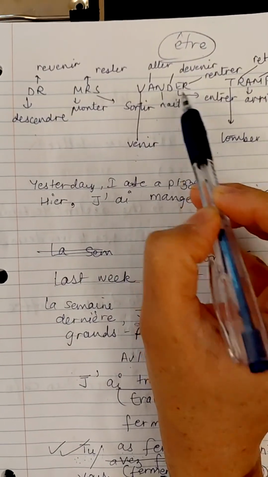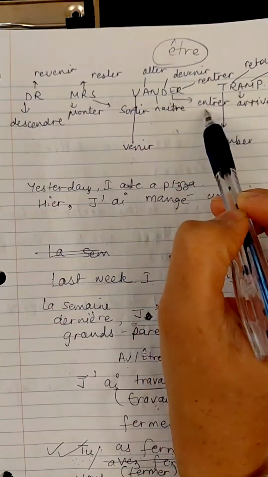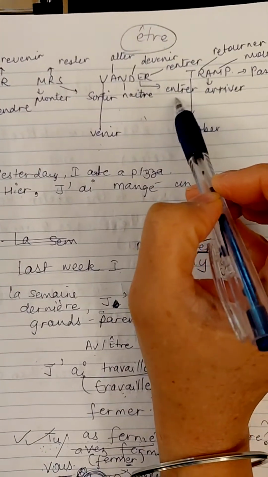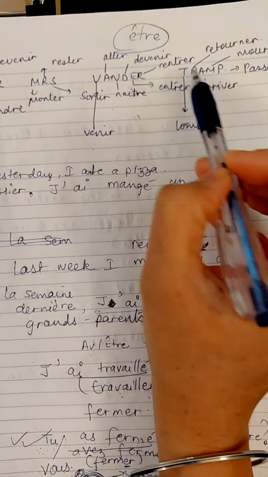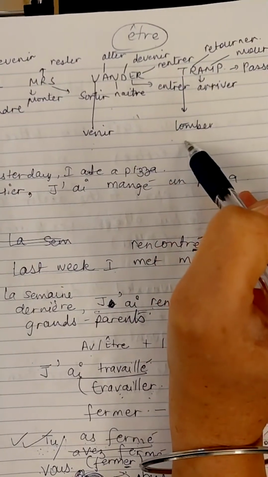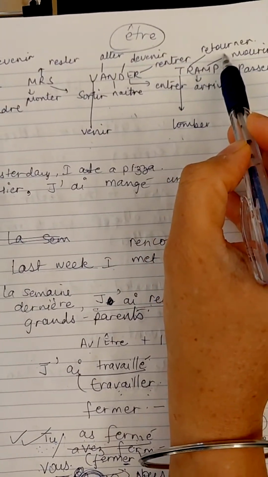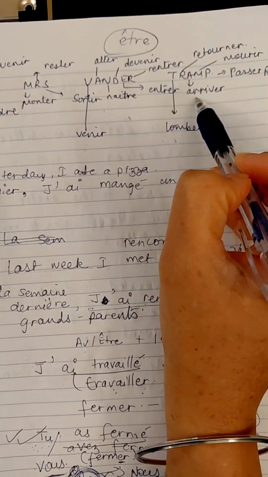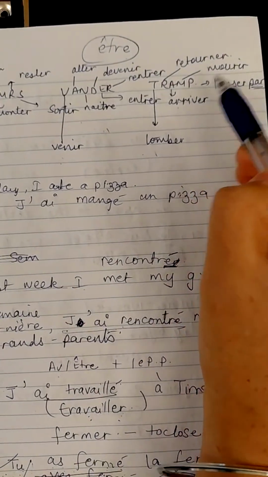D is for devenir, to become. E is for entrer. R is for rentrer. Now, entrer, as the name suggests, to enter. Rentrer, that means to return. T is for tomber. Tomber means to fall down. R is for retourner, to return. A is for arriver, to arrive or to reach somewhere. M is for mourir, to die.